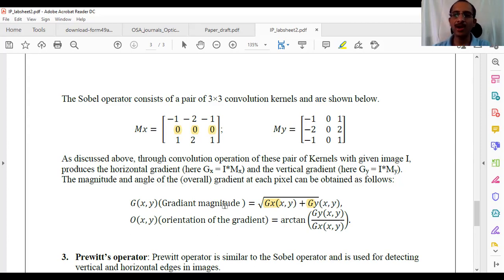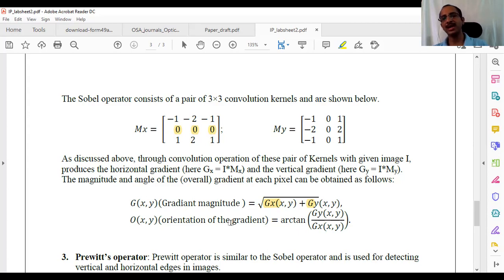If I just want to know whether an edge is there or not, I don't bother about the sign. But when I want to know the angle of the edge, I bother about the sign. Is this edge like this or like this? Some edges are like this, some are like this. So I just want to know the directions of edges as well. That is obtained by the orientation of the edge. Gradient gives us the direction of edges. So using these two, I get the gradient information.